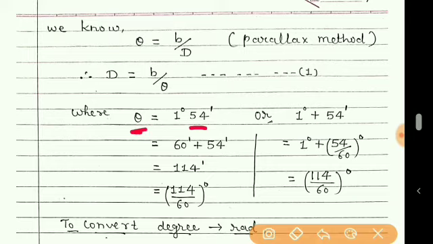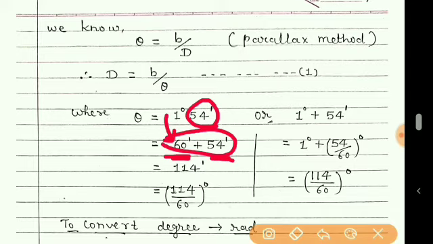Theta is given as 1 degree and 54 minutes, and we know that 1 degree is equal to 60 minutes. So I have converted this degree to minutes, and 54 minutes is already there. We will add these, and we will get the answer in minutes. Remember, we obtained this in minutes. Now to convert this minute to degree, divide by 60.